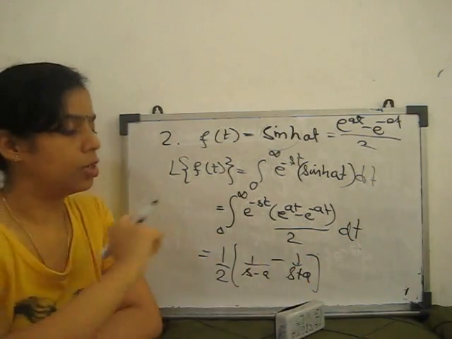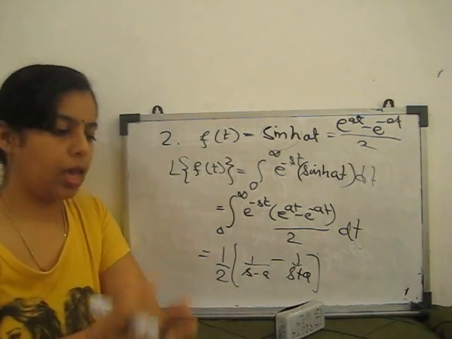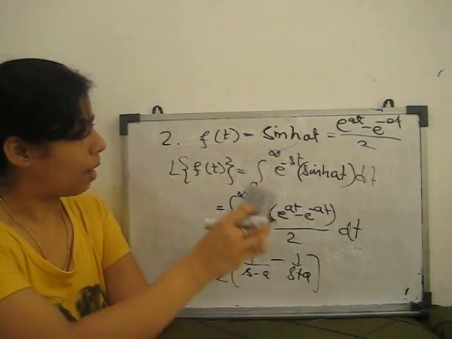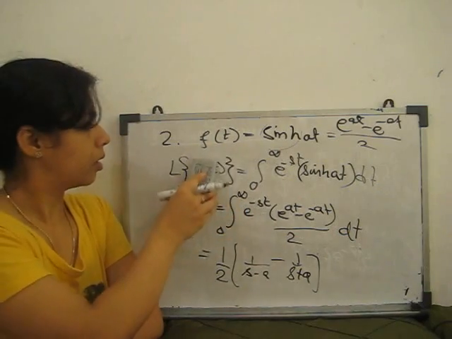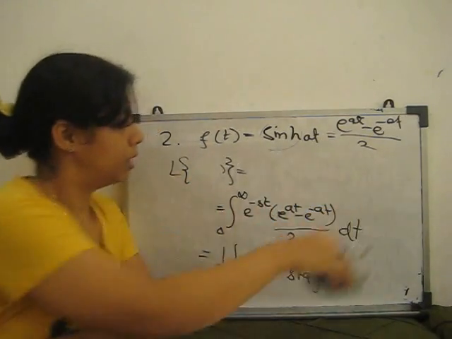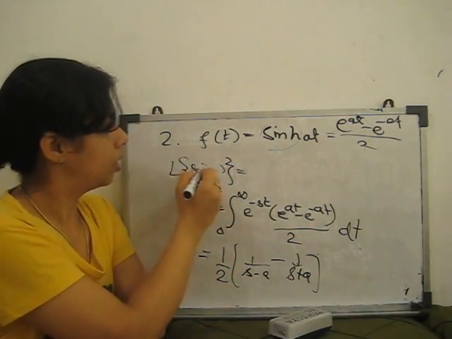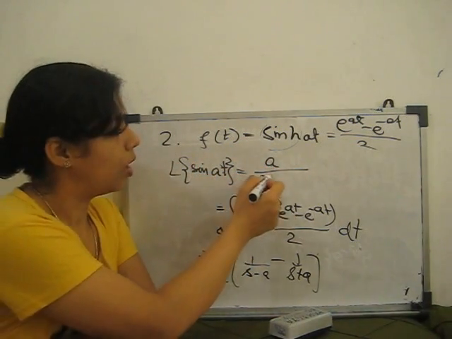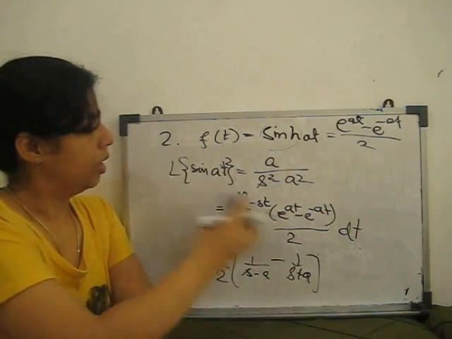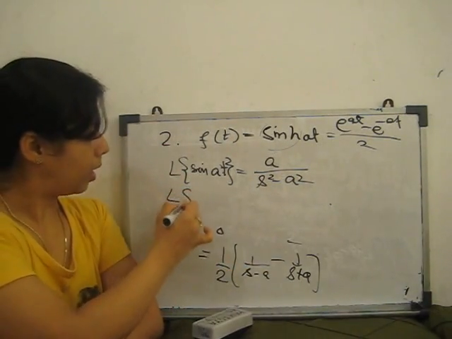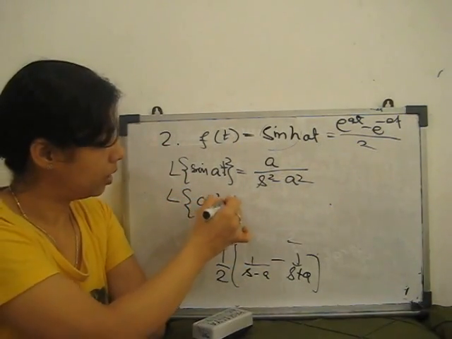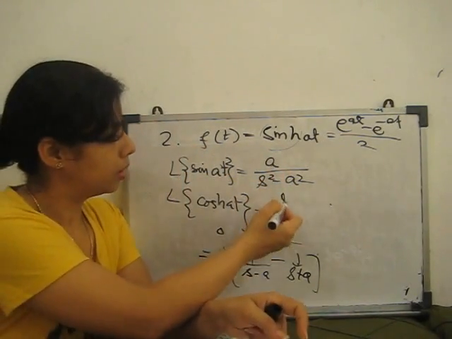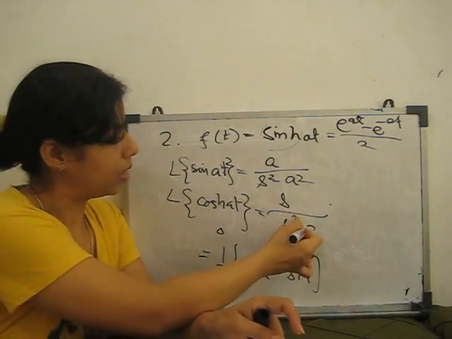So what is this when you take the LCM? This is a upon s square minus a square. So what is the Laplace of sine hyperbolic? I give you: the Laplace of sine hyperbolic at is a upon s square minus a square. Similarly, if you find the Laplace of cos hyperbolic at, cos hyperbolic at is given by s upon s square minus a square.